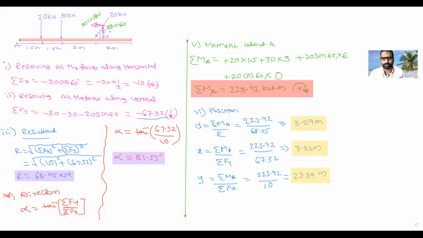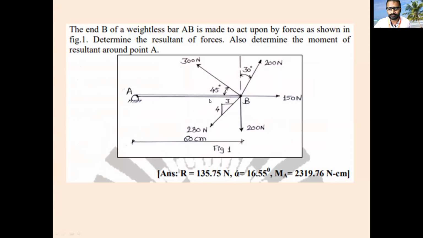Take down this screenshot. Those who have not solved, take down this screenshot. Now I will open the PPT. Is the PPT visible? Yes sir. Everyone? Yes, sir. Okay. So what is given in the problem?